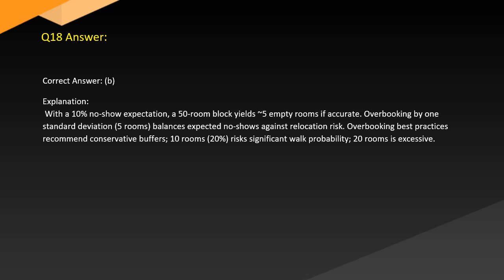Answer. Correct answer: B. Explanation. With a 10% no-show expectation, the 50-room block yields 5 empty rooms if accurate. Overbooking by 1 standard deviation, 5 rooms, balances expected no-shows against relocation risk. Overbooking best practices recommend conservative buffers. At 10 rooms, there is a 20% risk, a significant walk probability. At 20 rooms is excessive.